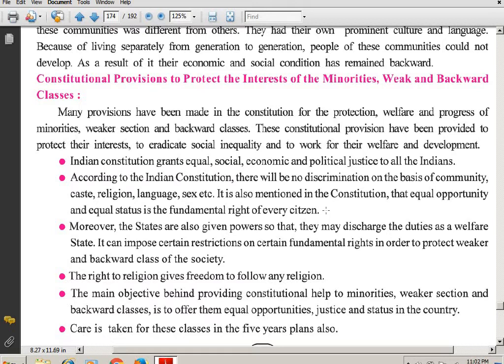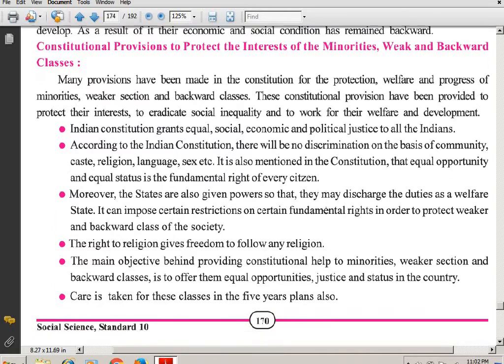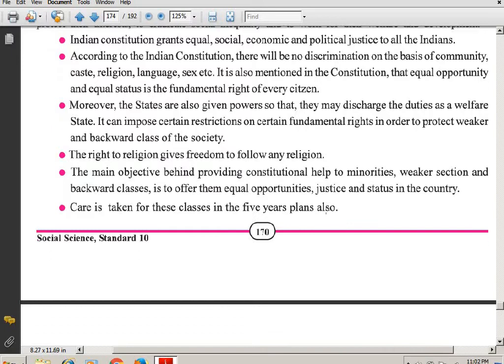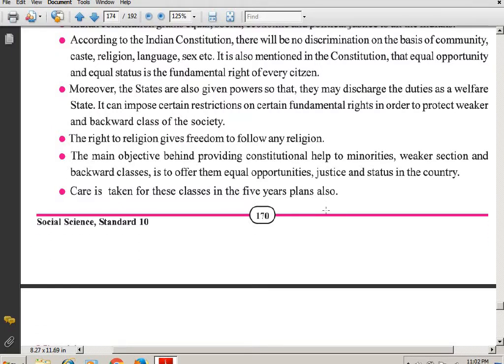It is also mentioned in the constitution that equal opportunity and equal status is the fundamental right of every citizen. We have fundamental rights. In 9th standard we studied about the fundamental rights and duties, and each person is supposed to get his or her rights. Moreover, the states are also given powers so that they may discharge their duties as a welfare state. They can impose certain restrictions on certain fundamental rights in order to protect weaker and backward classes of the society.